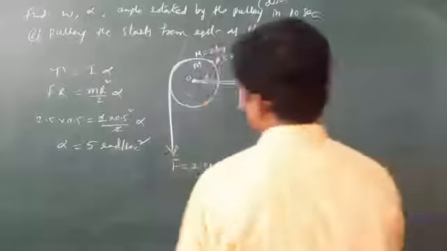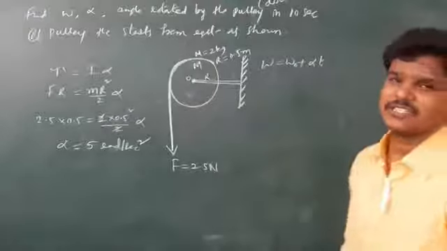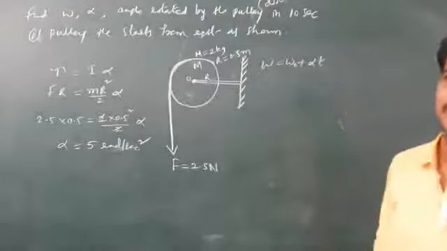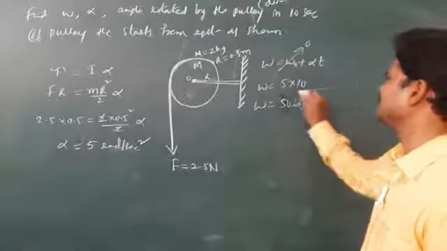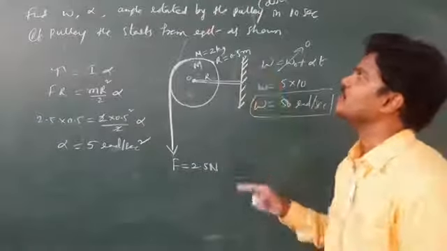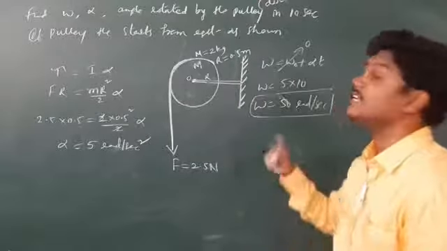Once we know alpha, we can find omega. The pulley anyhow starts from rest, so you can use omega is equal to omega naught plus alpha t, like V is equal to U plus a t. Omega naught is 0, alpha is 5, t is 10, so omega is 50 radian per second.